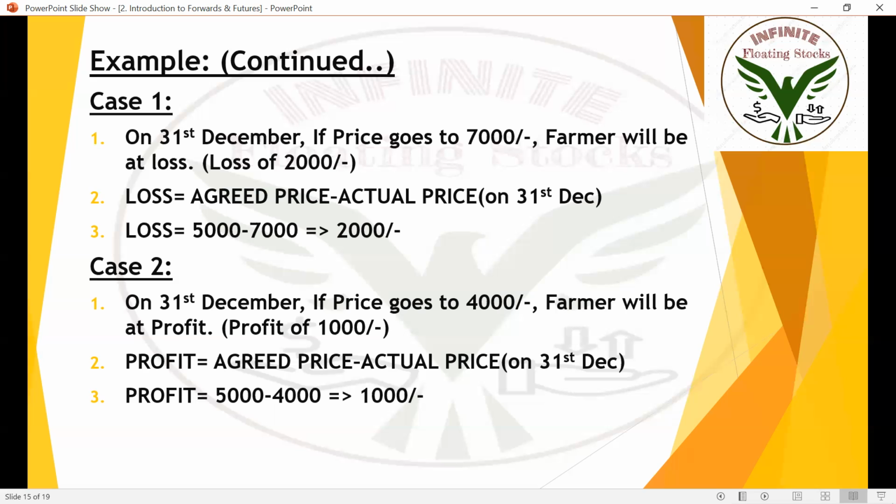Okay. So there won't be any tension for the farmer here, because the SEBI registered broker will take care. So the farmer can happily sit at home and chill. Okay. So that's the advantage of a futures contract.